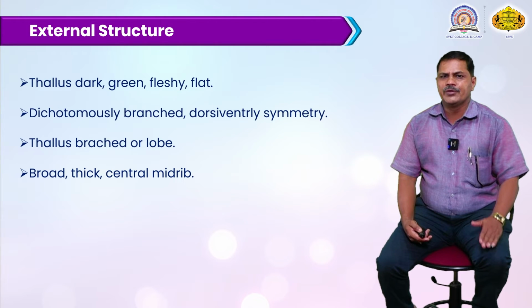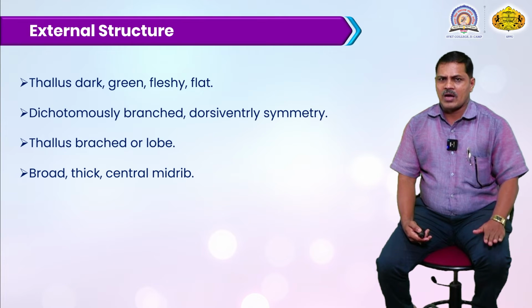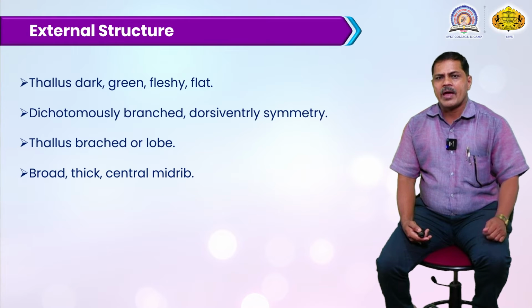Then there are the external characteristic features of Marchantia. The thallus is dark green, fleshy and flat. Most species are dichotomously branched, with dorsiventral symmetry. The thallus has branches or lobes with a notch, which can develop at the apical portion of the thallus.